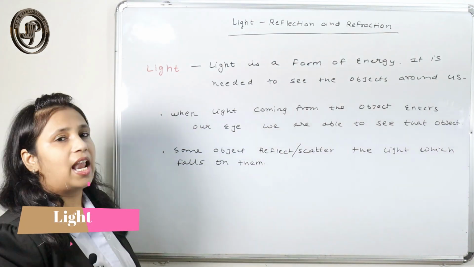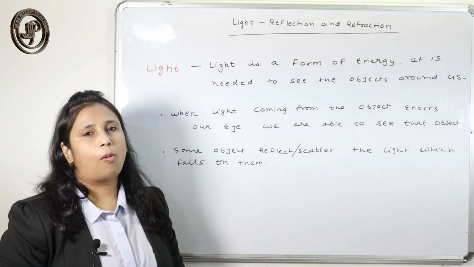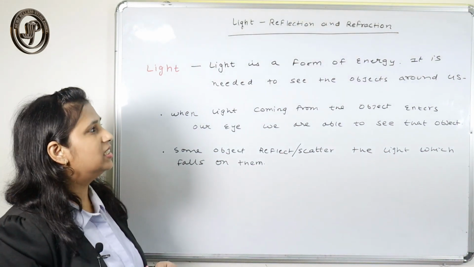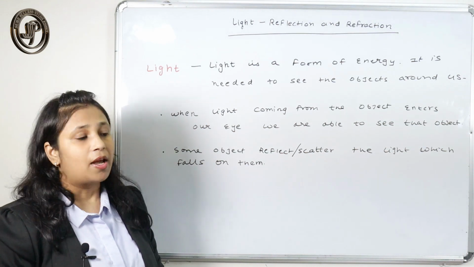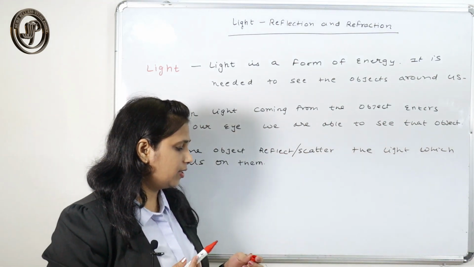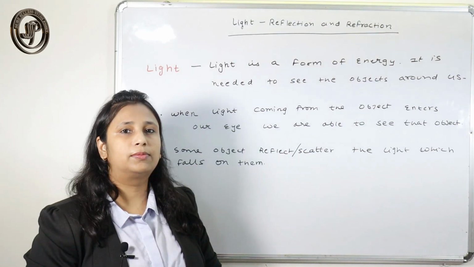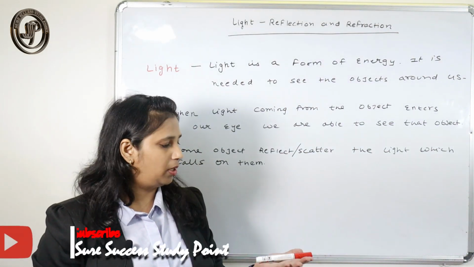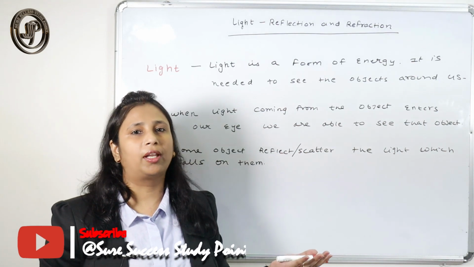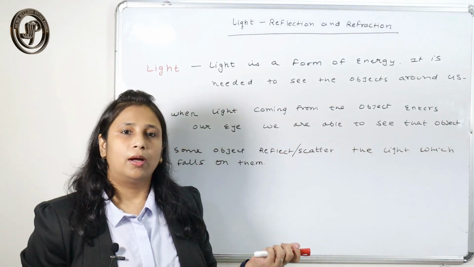So, what is light? We know light is a form of energy that is needed to see the objects, because in the dark we are not able to see the object. If you keep this pen in the dark, you are not able to see this pen.